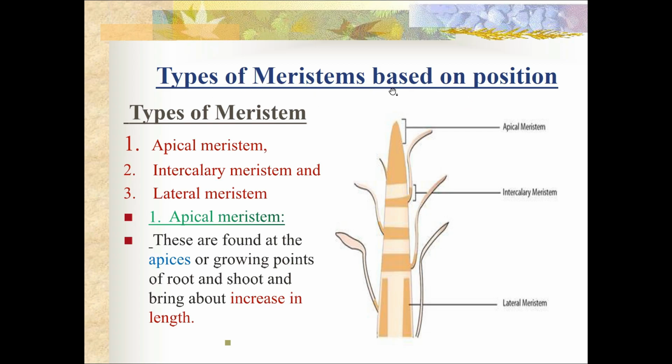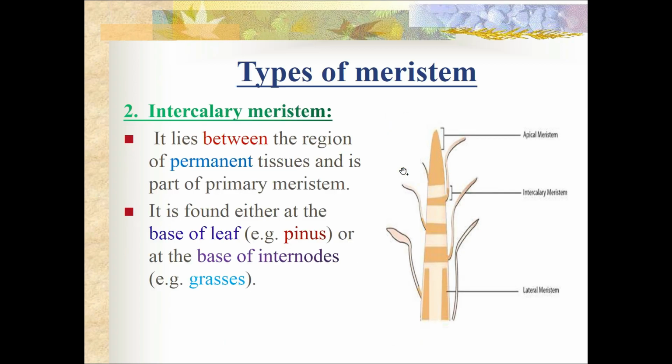Now, what are the types of meristematic cells? The meristematic tissue can be divided based on the position into the following three types. They are: first one, apical meristem; second, intercalary meristem; and third one, lateral meristem. So what is apical meristem? Apical meristem is present in the tip of the stem or the root, and they are found at the apices or the growing points of the root or shoot, and they bring about the increase in the length of the plant body.